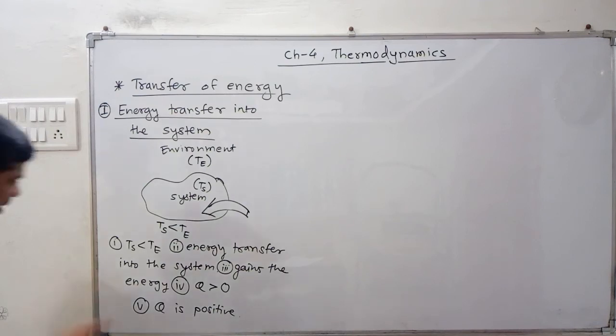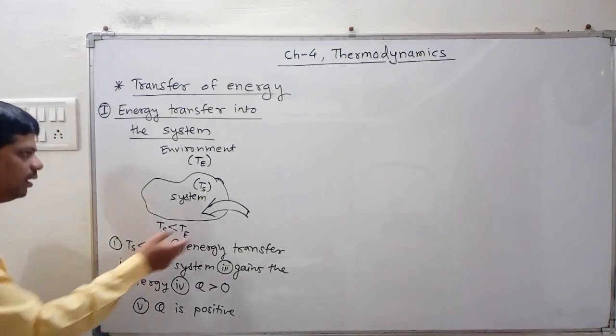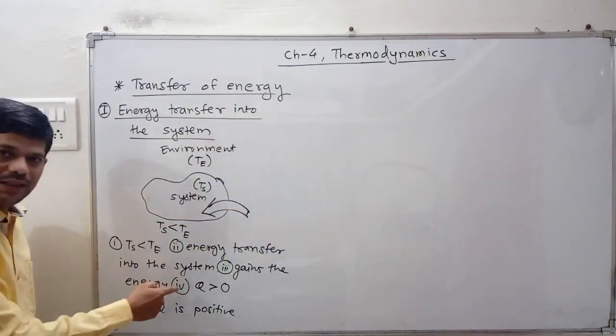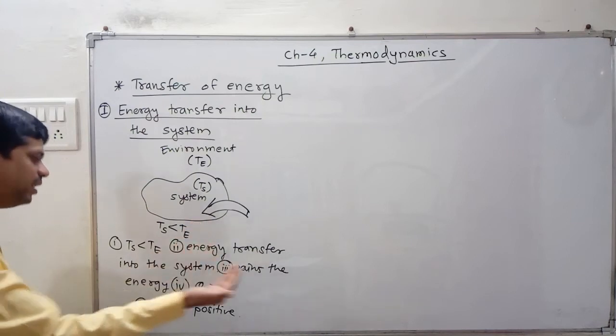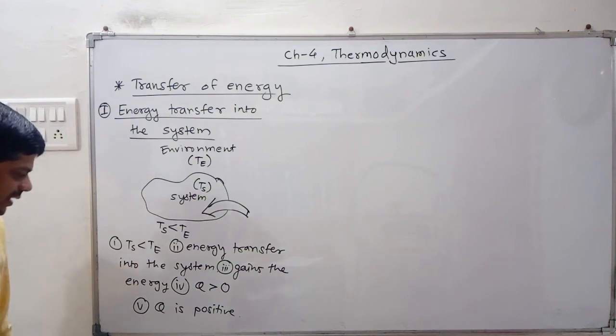रिपीट करतोय मी कन्सेप्ट. When the temperature of the system is less than temperature of the environment, then what happens? Energy transfer from environment to the system. त्याला म्हणूयात energy transfer into the system. And which gains the energy. की तो त्या पद्धतीने मग एनर्जी गेन करू शकतो. त्यावेळी तुम्ही काय म्हणणार? Q is greater than 0 or Q is positive.